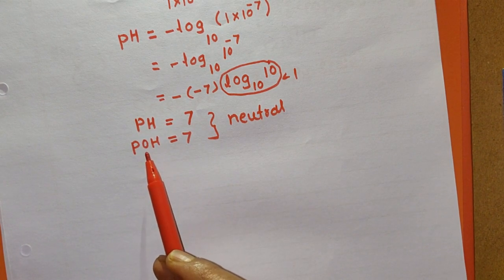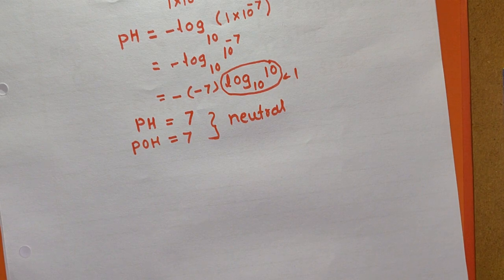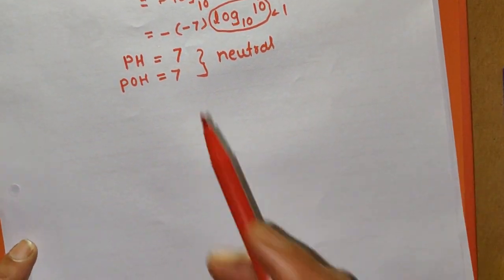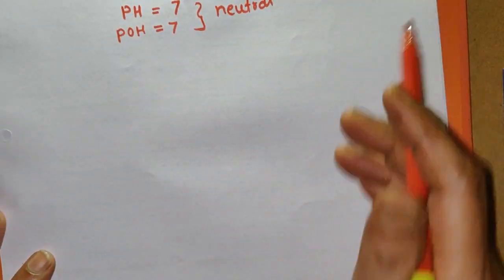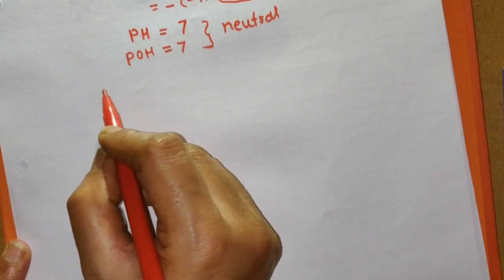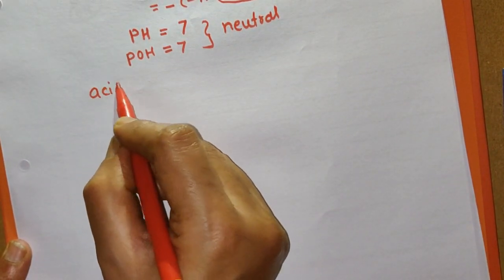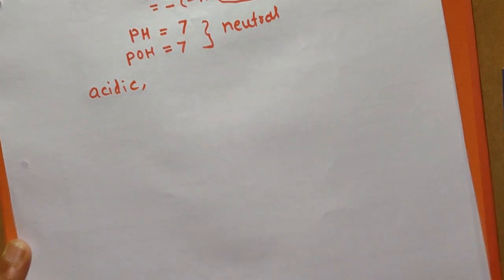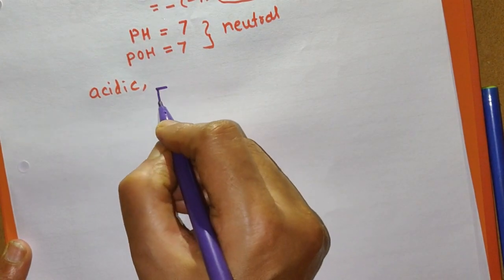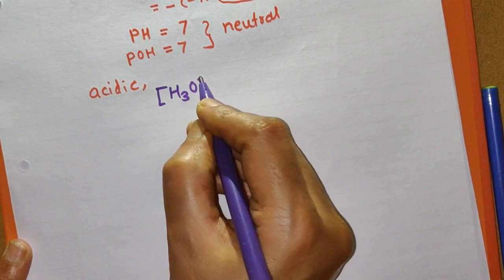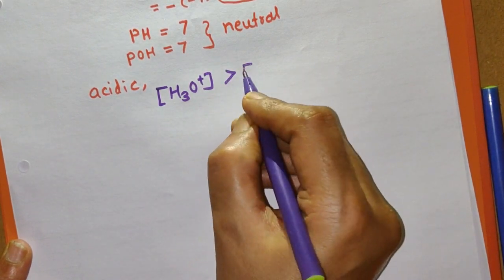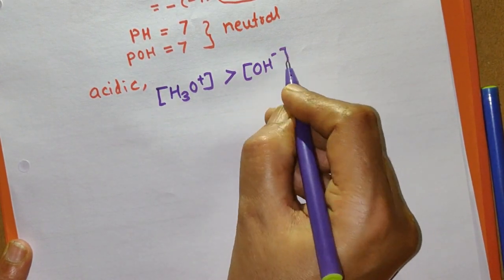At the same time, the pOH of the solution is also 7. Now, when the solution is acidic, we have seen the condition: the concentration of H3O+ is greater than the concentration of OH-.